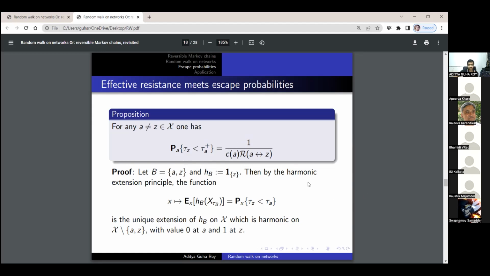Then by the harmonic extension principle, there exists a unique harmonic extension, given by x maps to the expectation, starting at x, of h_B at x tau_B. Since this is an indicator, it turns out to be the probability that, starting at x, tau_Z is less than tau_A. Note that here it is not tau_A plus but tau_A, because we are starting at x, which is not A. This is the unique harmonic extension of h_B, harmonic on the set X minus {A, Z}, with value 0 at A and 1 at Z.